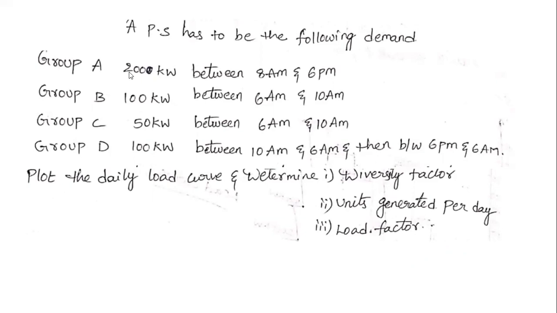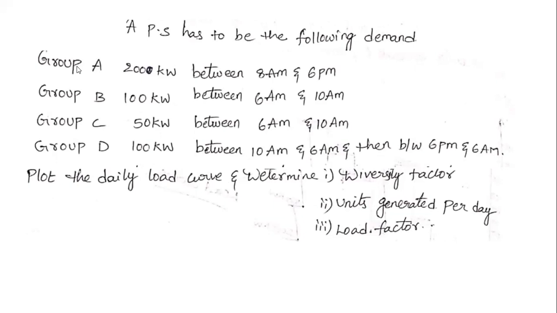Group A gives 2000 kilowatts between 8 a.m. to 6 p.m., group B has 100 kilowatts between 6 a.m. and 8 p.m., group C is 50 kilowatts between 6 a.m. and 10 a.m., and group D is 100 kilowatts between 10 a.m. and 6 a.m. First, plot the daily load curve, and determine the diversity factor, units generated per day and the load factor. These are the terms to determine, and this is the given data.